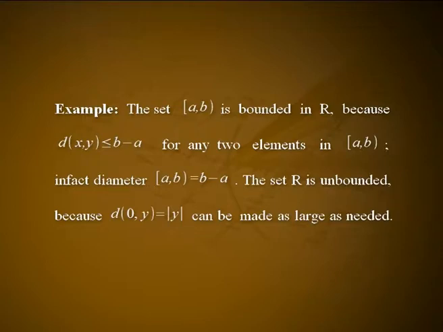The set R is unbounded because the distance d(0, y) equals |y|, which can be made as large as needed. Note that boundedness is a property of how large a set is. However, it is not a good metric property. If B is bounded and f is a continuous function, then f(B) need not be bounded. Thus, a set may be bounded in one metric space X, but not remain so when X is deformed continuously to another.